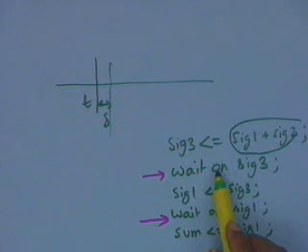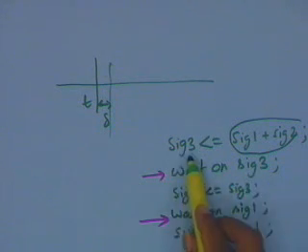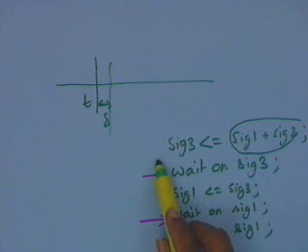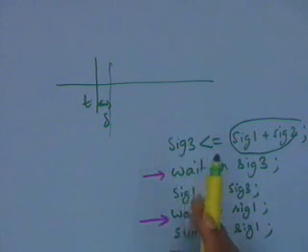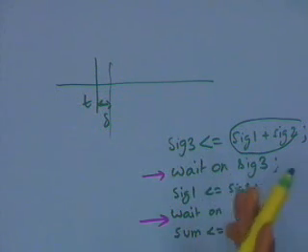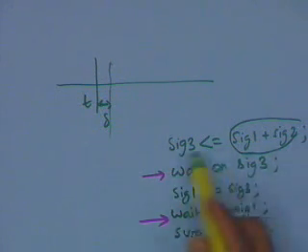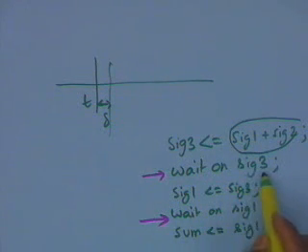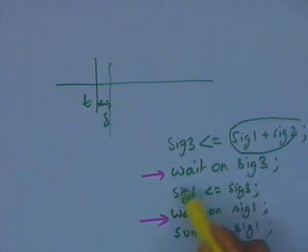And what am I waiting for? I am waiting for an event on sig 3, and the event on sig 3 is going to be generated because it is going to get a new assignment of a, and it doesn't matter whether the value is new or old. Even if the previous value was the same, it will still happen. So we will get an event on sig 3, and then I will proceed.